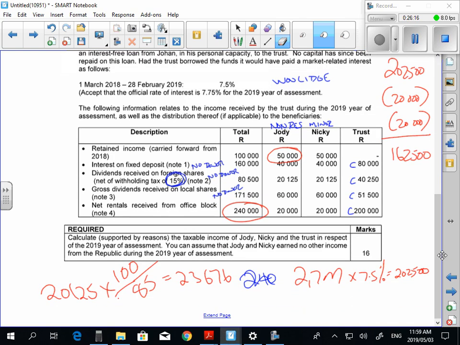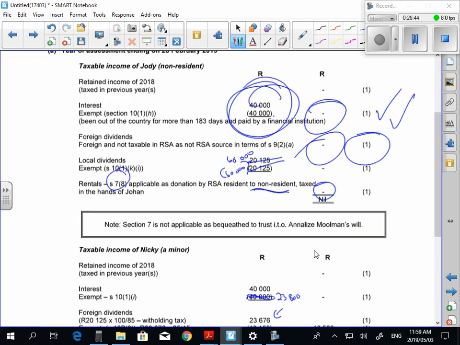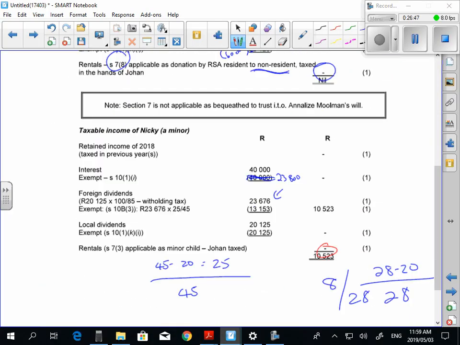Guys, next one, the 20,000 net rentals received. What's going to happen with the 60,000 gross dividends received? So dividend, 60 in, 60 out. Guys comfortable? And then the 20,000, what's going to happen here? Taxed in the hands of the donor because father donated to minor child. So there, guys. By the way, that should be 60 less 60. I don't know what they're doing. Are you guys comfortable with that?